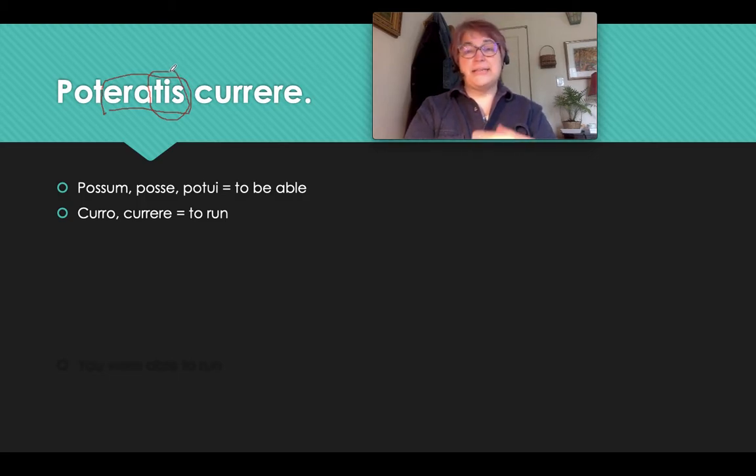You don't have to say you plural when you're translating a sentence. You just want to say you because we don't go around reading things and saying you plural. So poteratis, you were able, and then I have the infinitive currere. See, it's right here, the second principal part, and I must translate it to run. So this phrase is you were able to run.